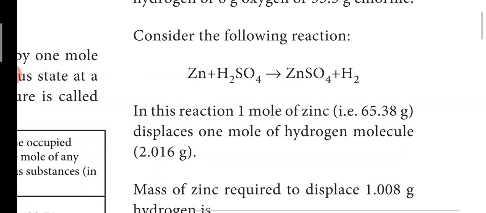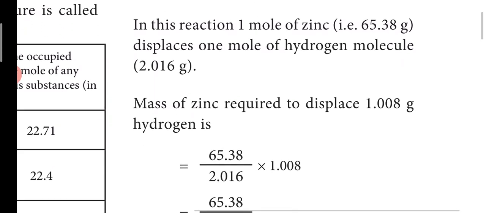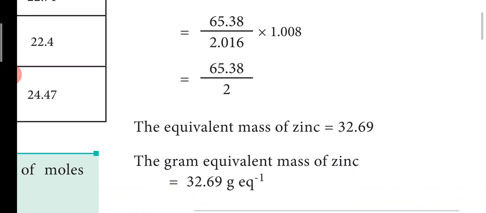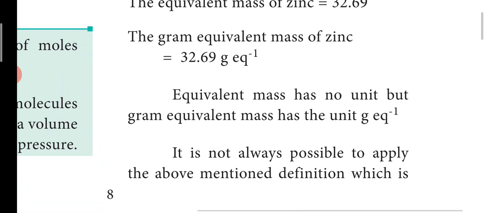The mass of zinc divided by 2 you will get for 1, because for 2 hydrogen it is 65.38. For 1 hydrogen you have to divide it by 2, that's all. 65.38 divided by 2 is 32.69, which we call the gram equivalent mass of zinc. Why is it called equivalent mass? To remove this much amount, I need an equal amount of substance. Is it clear? So we call it equivalent mass.